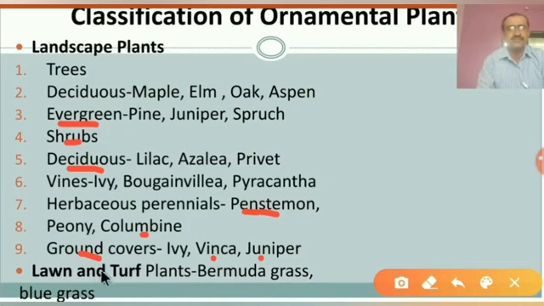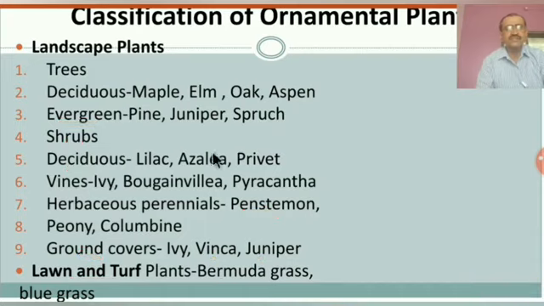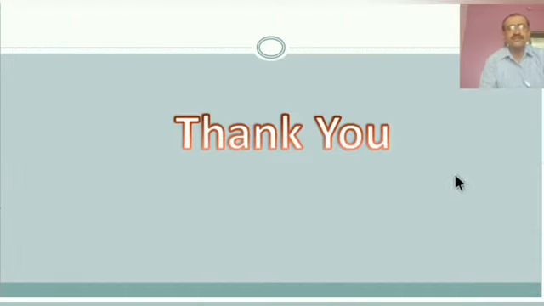And the last one is the lawn or turf. What is meant by lawns? In lawns there is Bermuda grass, blue grass, perennial ryegrass and buffalo grass. These are different examples of lawns and turf. In this way, ornamental plants are classified on the basis of landscape use.